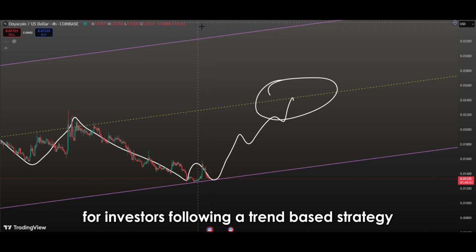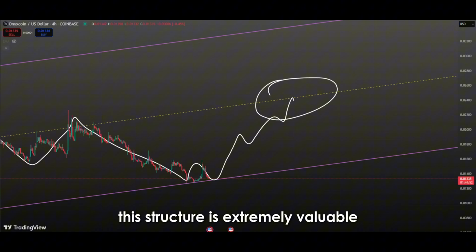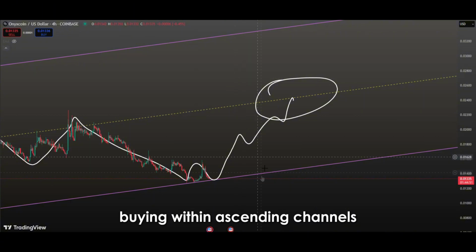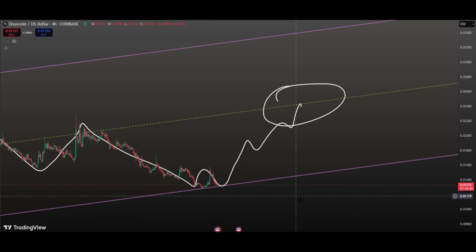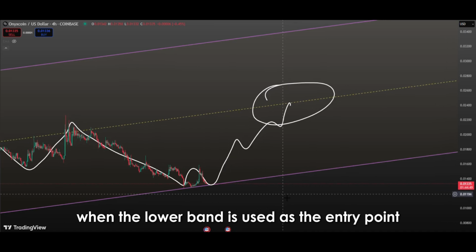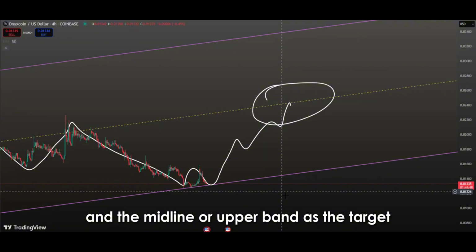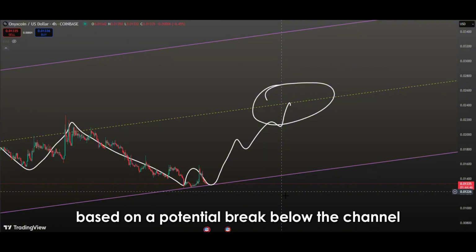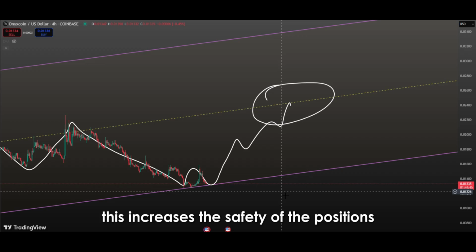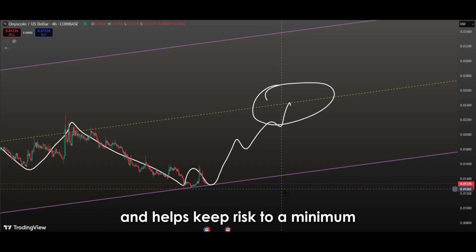For investors following a trend-based strategy, this structure is extremely valuable. Buying within ascending channels often offers a low-risk, high-reward ratio. When the lower band is used as the entry point and the midline or upper band as the target, the stop-loss level can be limited based on a potential break below the channel. This increases the safety of the positions and helps keep risk to a minimum.